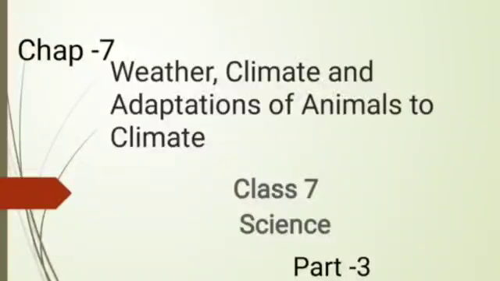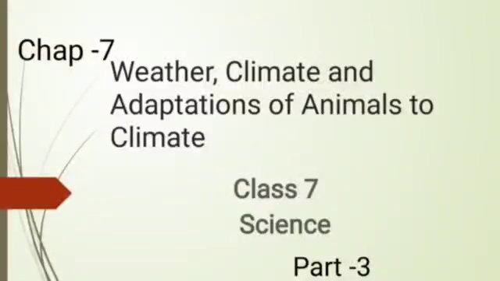As you know, our chapter 7, weather, climate and adaptation of animals to climate, is going on. This is part 3. Until part 2 we had learned about weather and climate, what is weather, what is climate, and some elements of the weather. Now I hope you can differentiate between weather and climate.